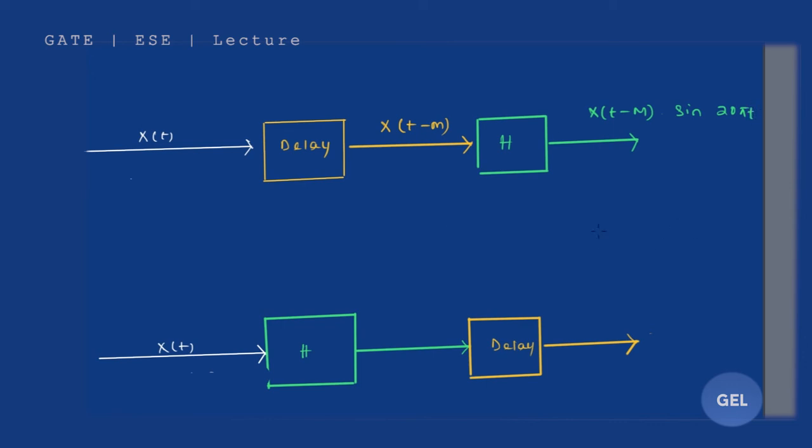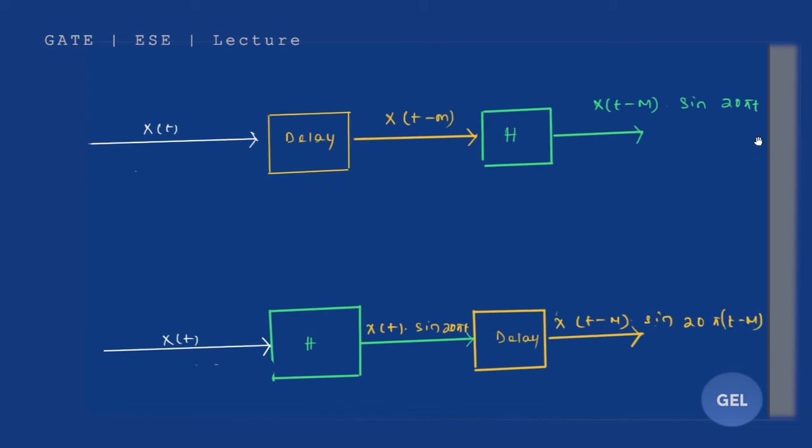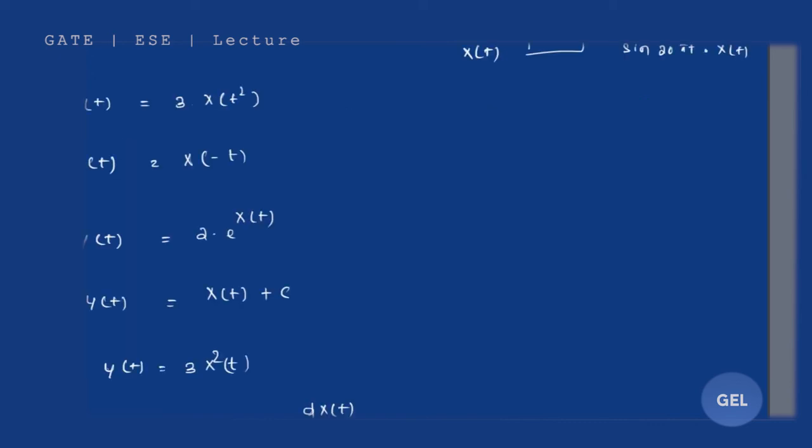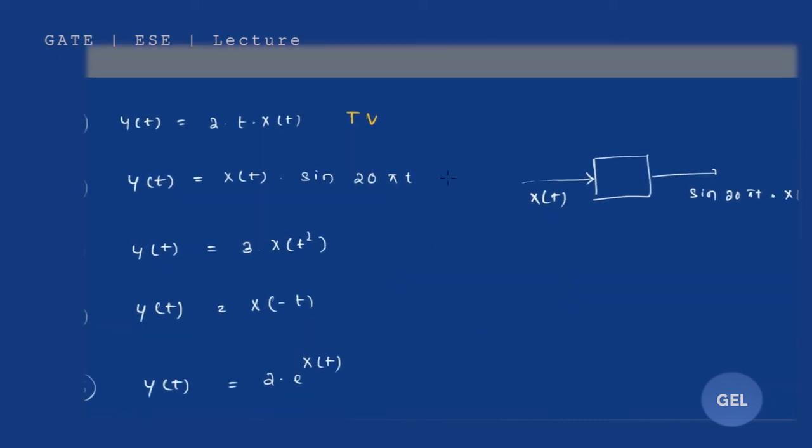And after delaying, the delay unit's work is to delay wherever there is t. So x of t minus m into sine 20 pi t minus m. Clear? Here you can see both are unequal, so this is time variant. That means it is varying with time.